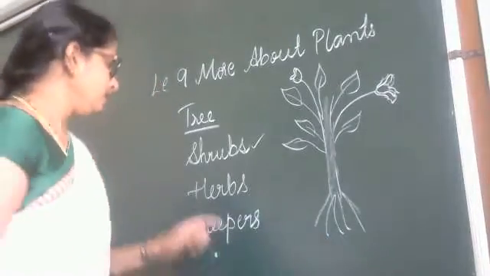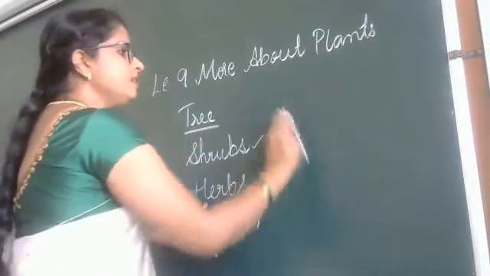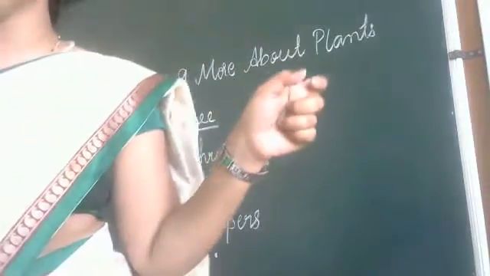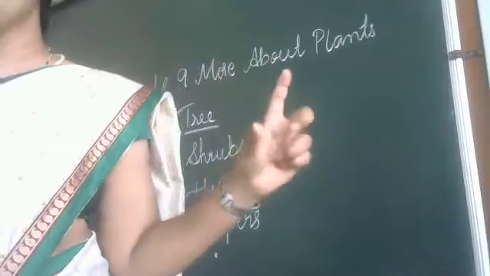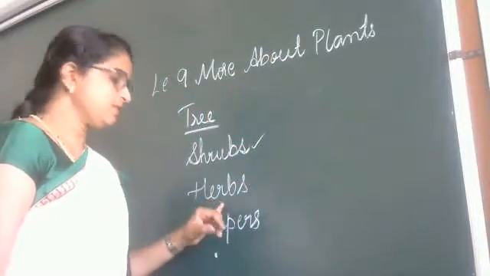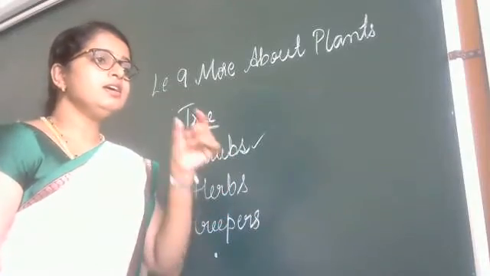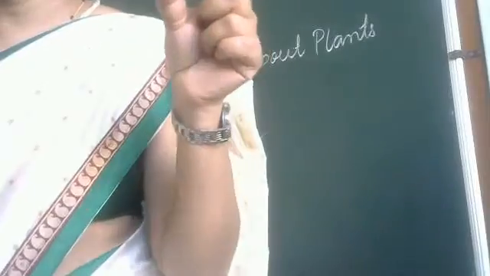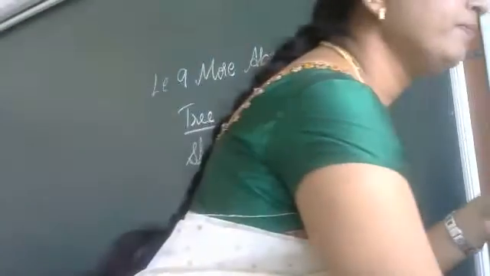Next is herbs. What is the difference between shrubs and herbs? Herbs, a small plant with a soft and green stem. Herbs have a green stem, soft and green stem.